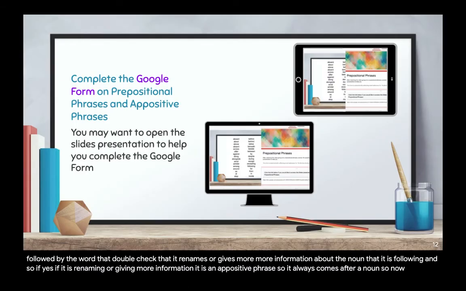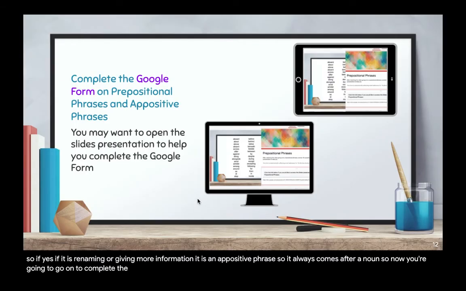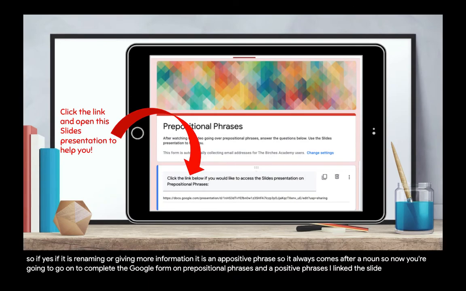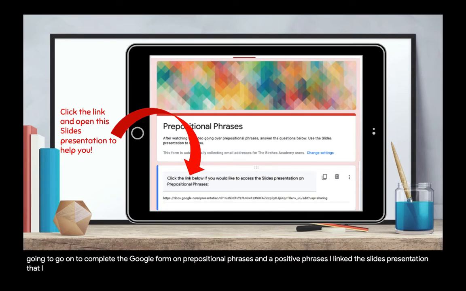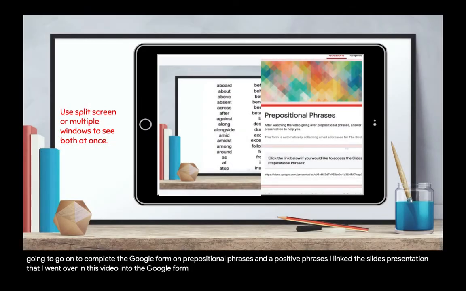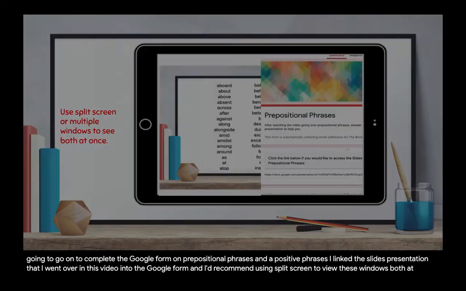So now you're going to go on to complete the Google form on prepositional phrases and appositive phrases. I linked the slides presentation that I went over in this video into the Google form. And I'd recommend using split screen to view these windows both at once.